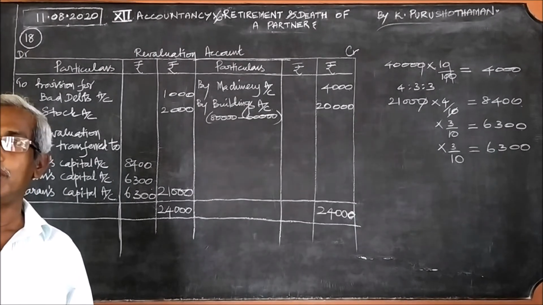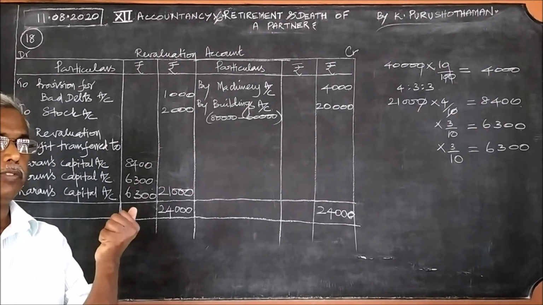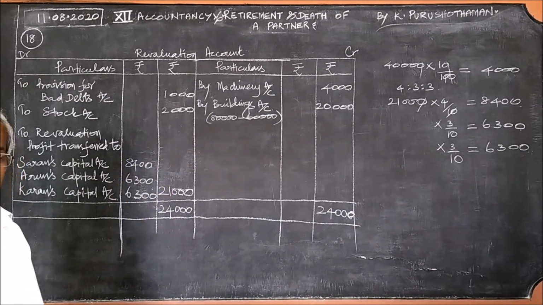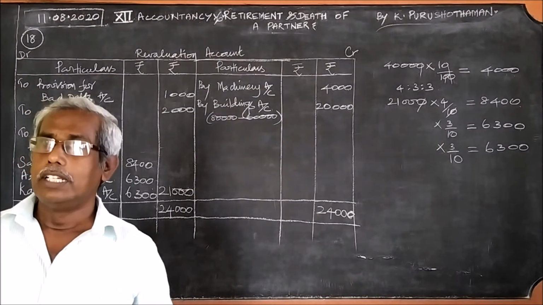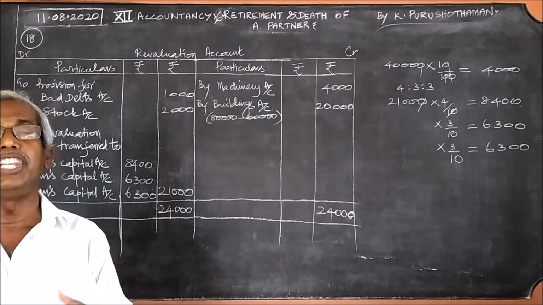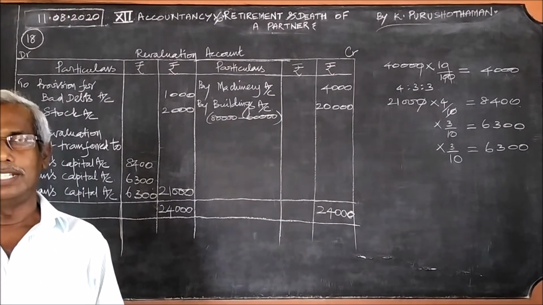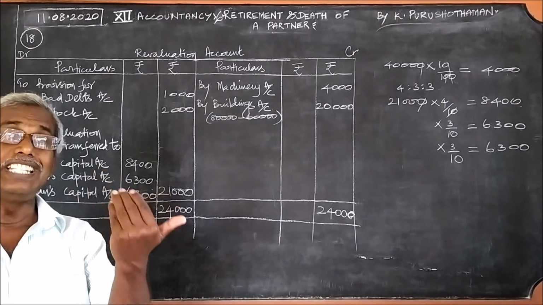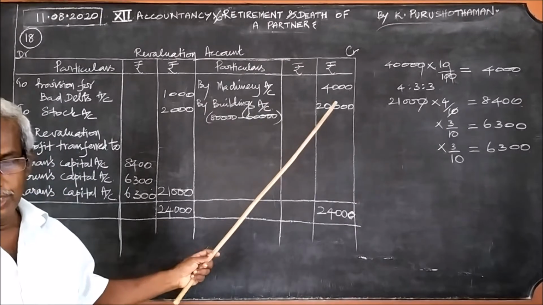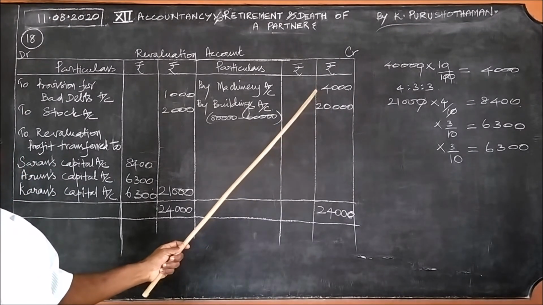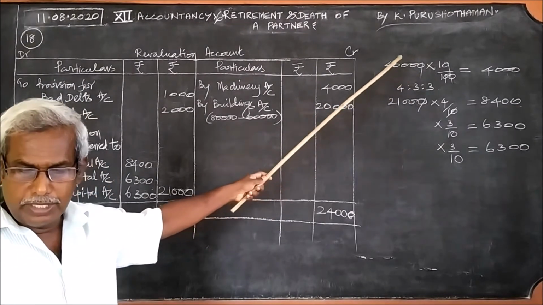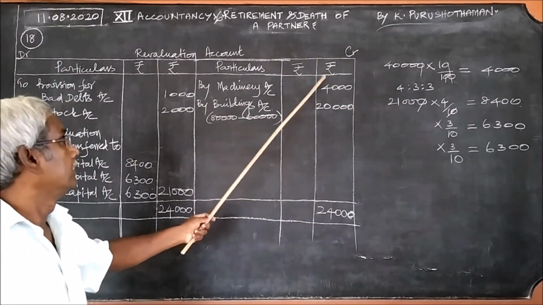The rest of the adjustments, second, third, fourth, fifth, these four adjustments should be considered for this revaluation. Now we should check whether they are coming under profit item or loss item. First one, machinery to be appreciated. Machinery is an asset. There is appreciation, that means increase in the value of an asset, therefore profit item. How much? It is given there as 40,000 value in the balance sheet. We can see machinery 40,000. In 40,000, 10% appreciation, therefore 4,000.